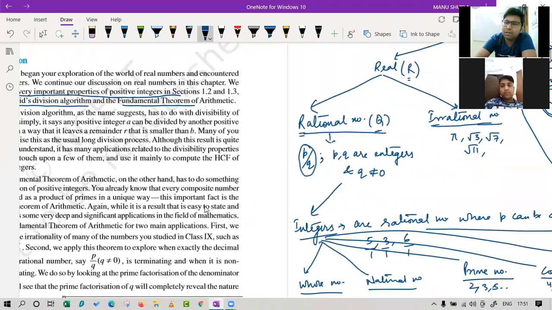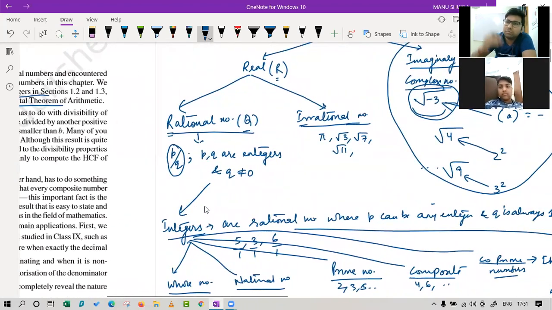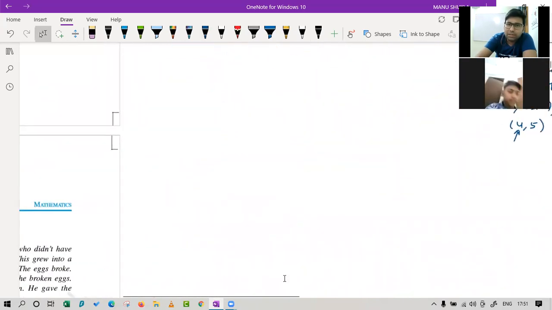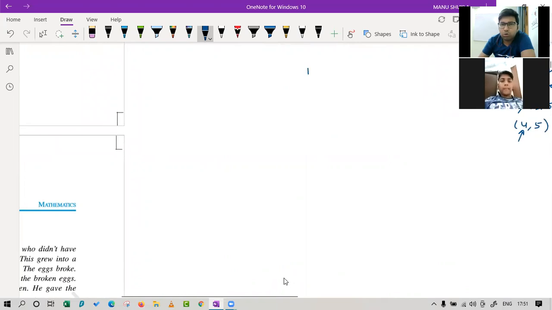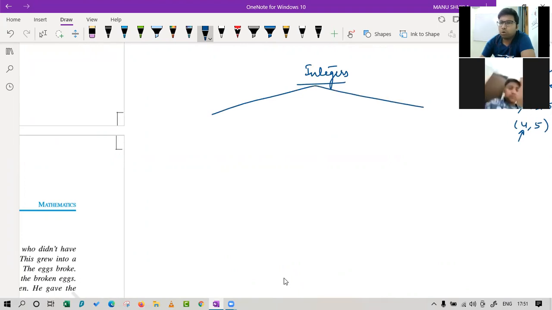That lemma is a formula, and this algorithm is a set of steps that we will be following to solve the question. Okay, so let's see. In this chapter, we are going to study integers and their two important properties. The first one is Euclid's division algorithm.